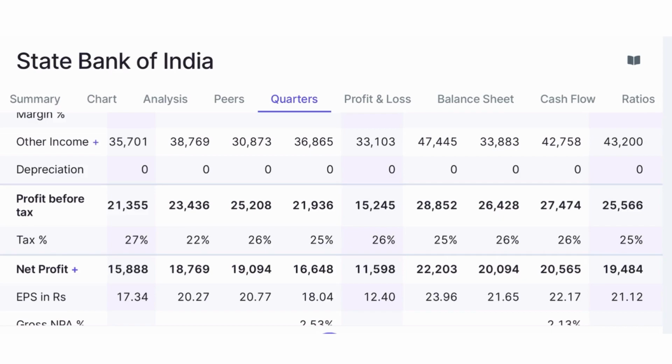If you see December 2023 का quarter on quarter results, that was 11,598 crores. Comparing to it, इस December 2024 का जो quarter on quarter results था, that is 19,500 crores. So that's an increment of around 8,000 crores.